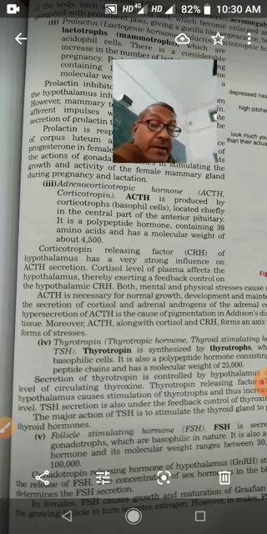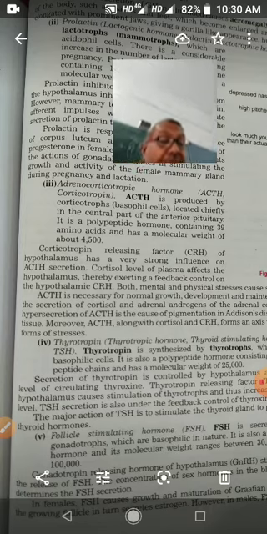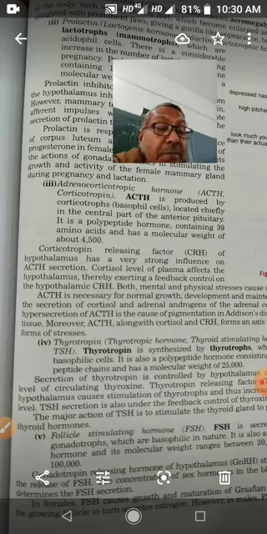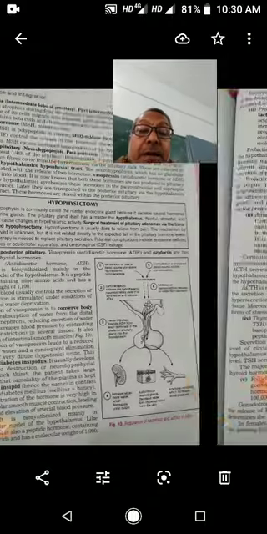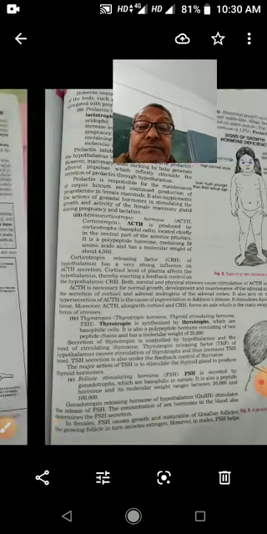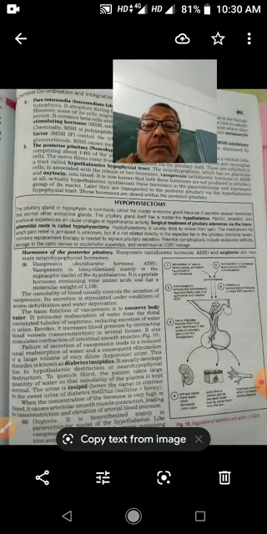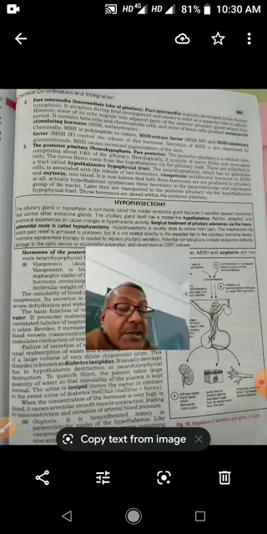Now next is the intermediate lobe of the pituitary gland. It is also known as pars intermedia.